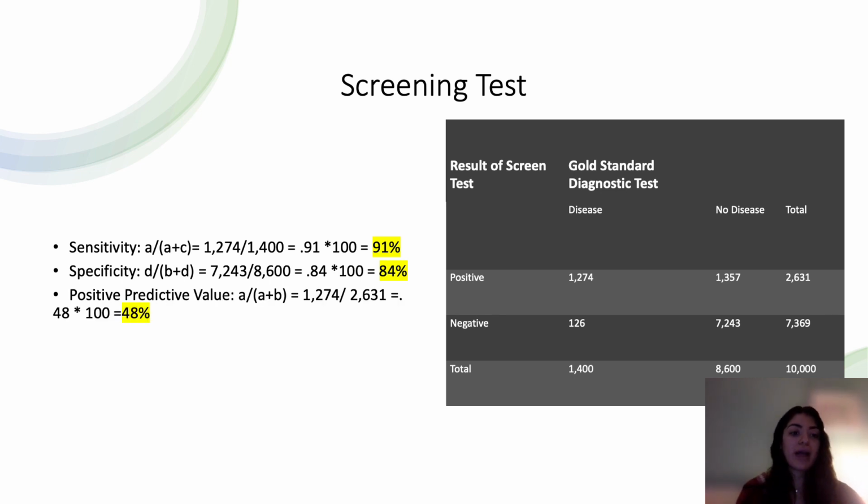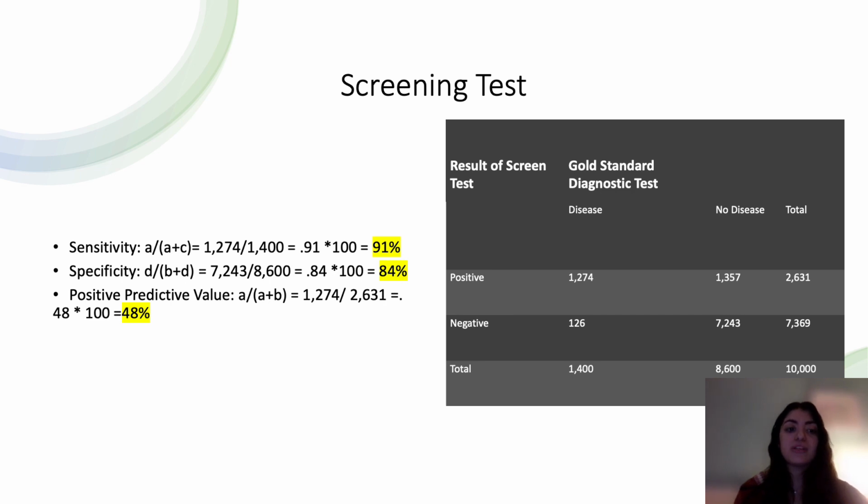Now to look at more accuracy and go further into detail with our results, we are going to look at the positive predictive value. So this basically tells us how likely it is that the positive tests are actually positive. So for this, we are going to do A divided by A plus B, which in this case gives us 1,274 divided by 2,631.